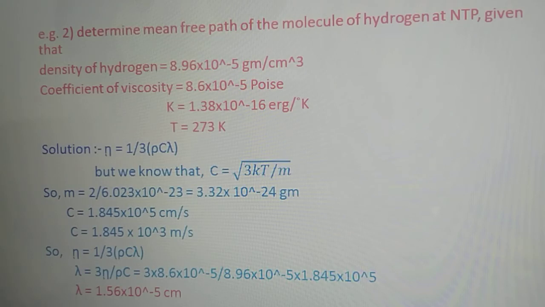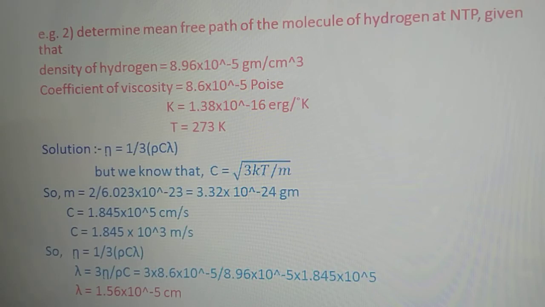If you use these values in the coefficient of viscosity formula, we get eta is equal to 1/3 of rho c lambda, and thus for lambda we can rewrite this formula as 3 eta divided by rho c, isn't it?